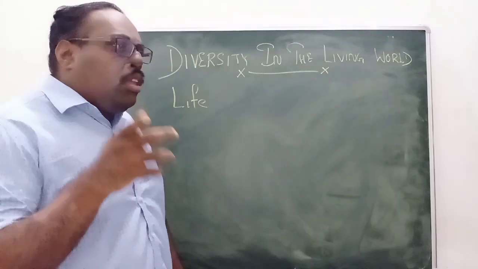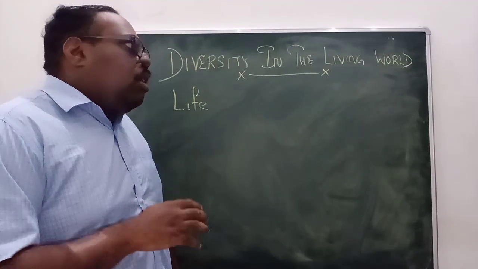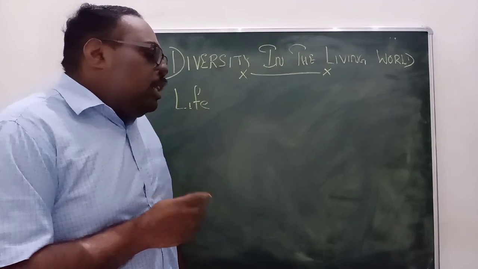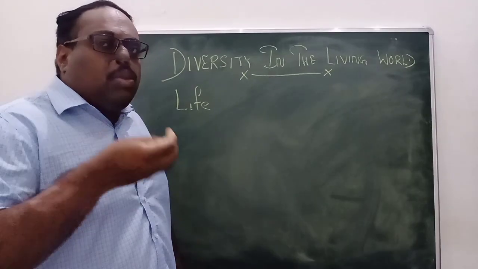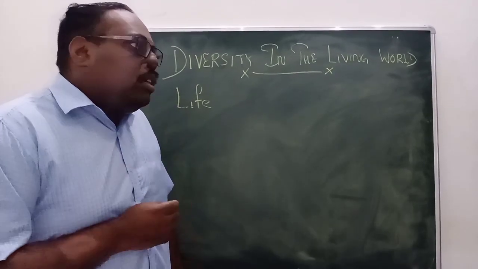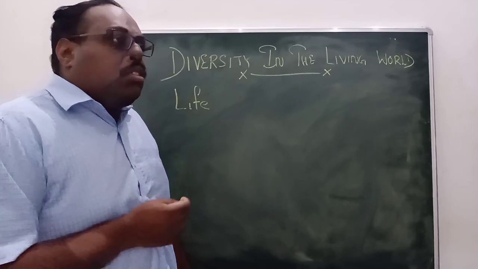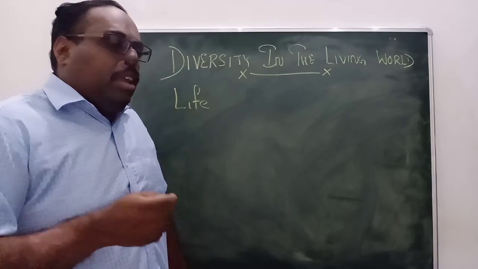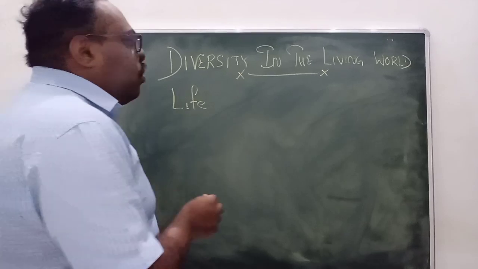And if we want to say a person or an organism is living, these organisms should have some characteristics. If they are not showing these characteristics, we can't consider them as a living being. For example, you might have seen some people who are in coma stage.